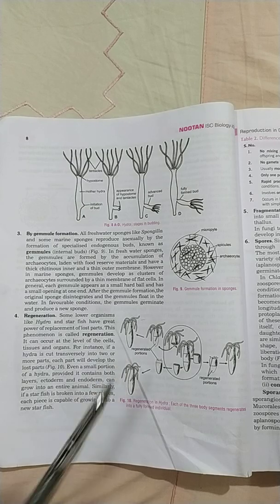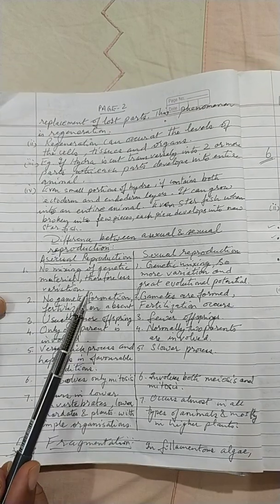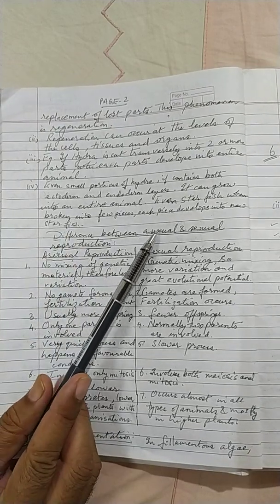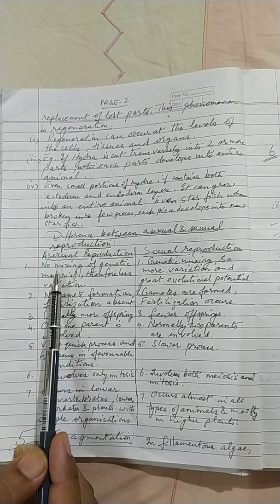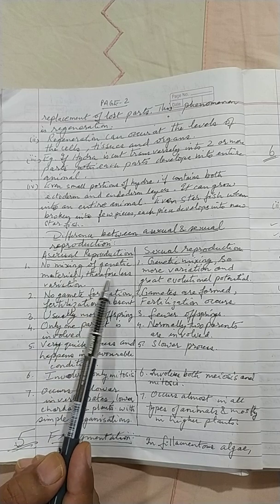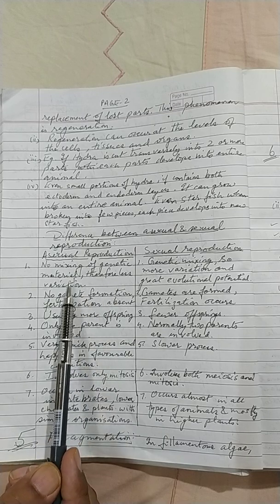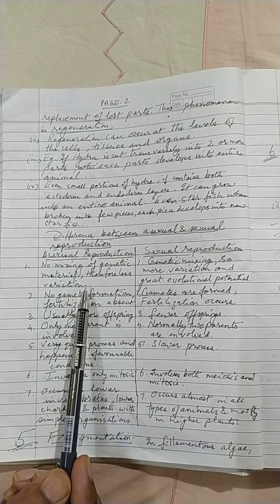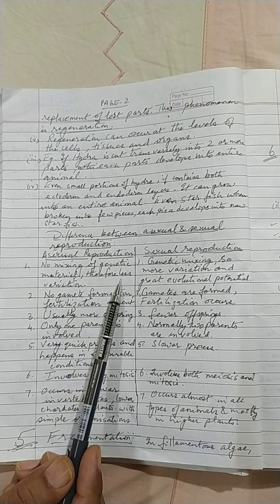Then let's see some differences between asexual and sexual reproduction. In asexual reproduction, there is no mixing of genetic material. Therefore there is less variation, and it has no great evolutionary potential.